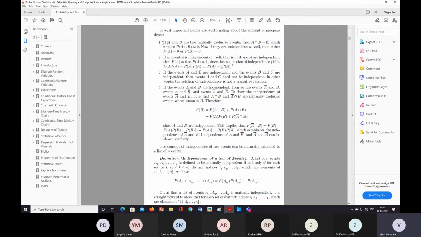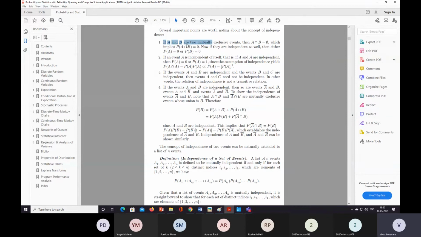First point: if A and B are two mutually exclusive events. What is a mutually exclusive event? There is no common thing between two events, then we call it a mutually exclusive event. Like A intersection B is empty, which implies that probability of A intersection B is equal to 0. Now if they are independent as well, then either probability of A is equal to 0 or probability of B is equal to 0.